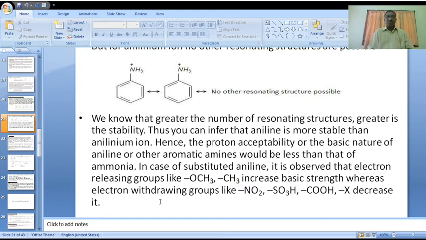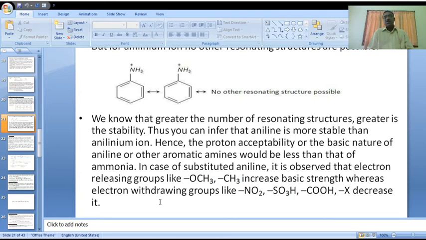If the compound exhibits more resonance structures, the stability automatically increases.